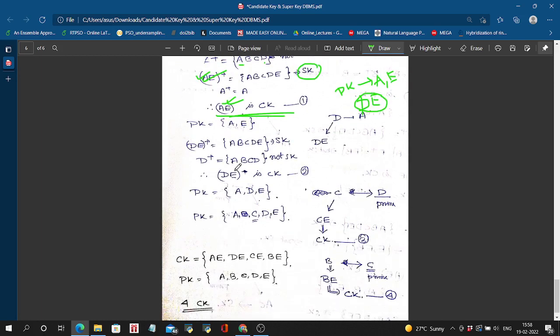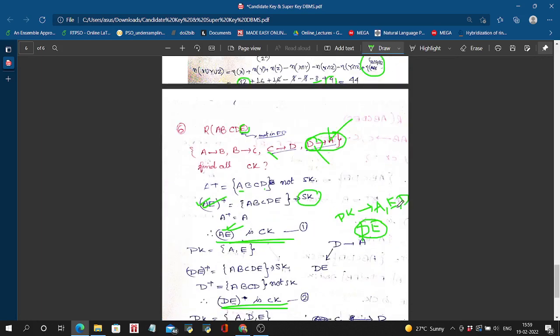Okay, so D star is a super key. Here D to A, A is the prime attribute, and so D can substitute in AE. So we are checking D star. We cannot generate E from D, so there is no proper subset that works. So we can say that DE is the candidate key. Okay, can you understand? So prime attribute D is added.